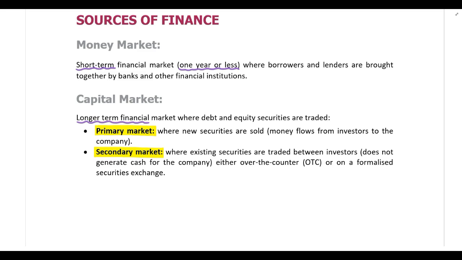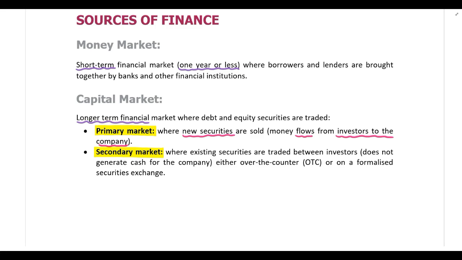So on the primary market, this is where the company can sell new securities. So if new securities or new shares are being issued, that means money is going to flow from investors to the company. So that's on the primary market. The company is issuing new securities, new shares, new debentures, for example. When they issue these new securities, it generates cash for the company. Money flows from investors when they buy those securities to the company.